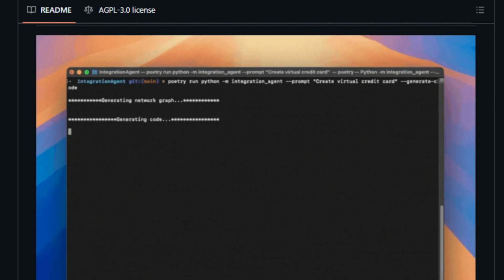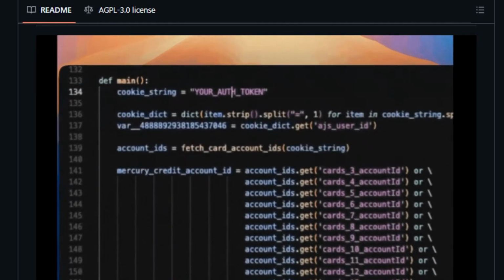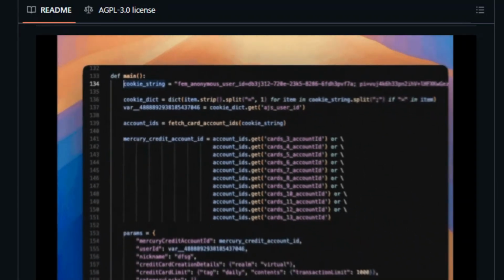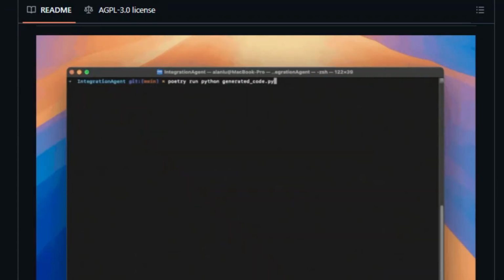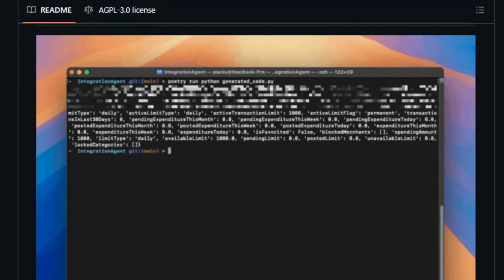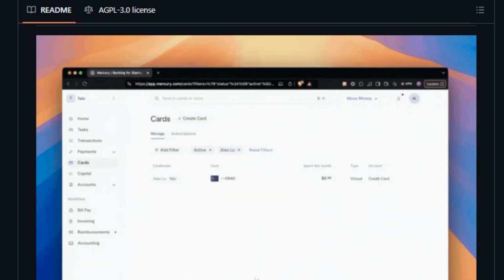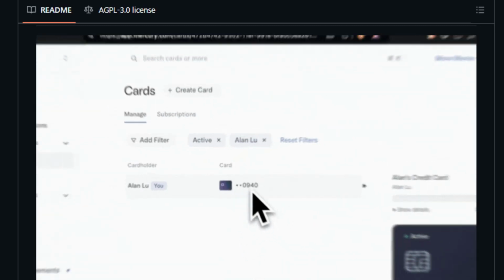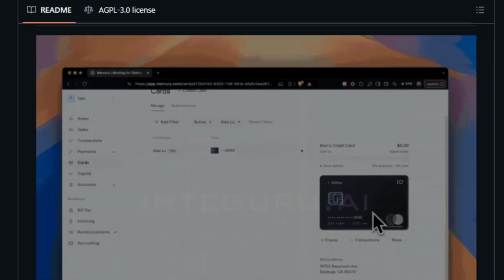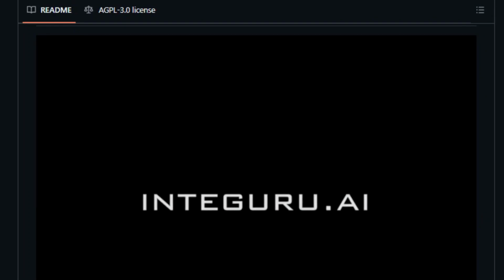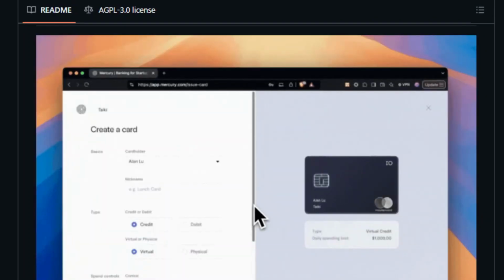Integuru works by capturing browser network requests using create_har.py. This tool generates a file with all network requests and cookies, along with a prompt that describes the user action that was triggered in the browser. Integuru then analyzes this data to identify the specific requests needed to perform the desired action. The agent identifies dependencies between requests and builds a dependency graph.